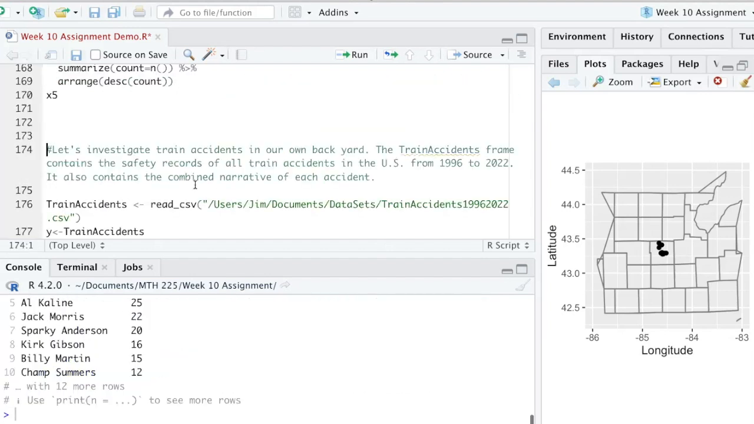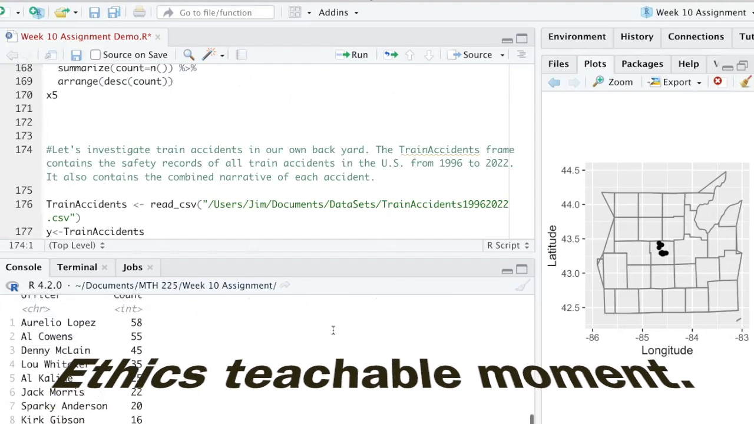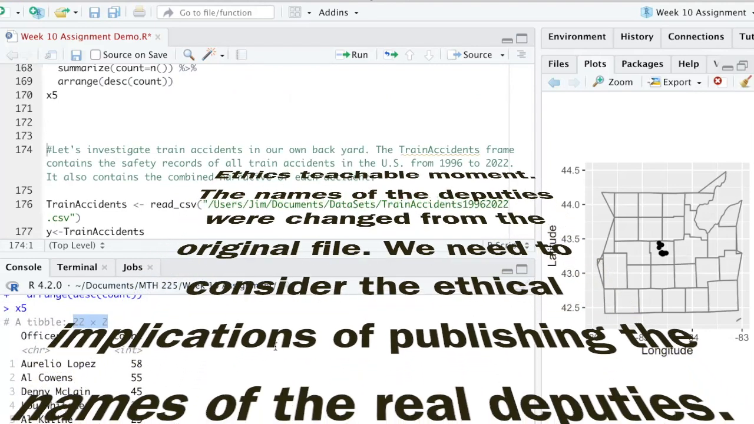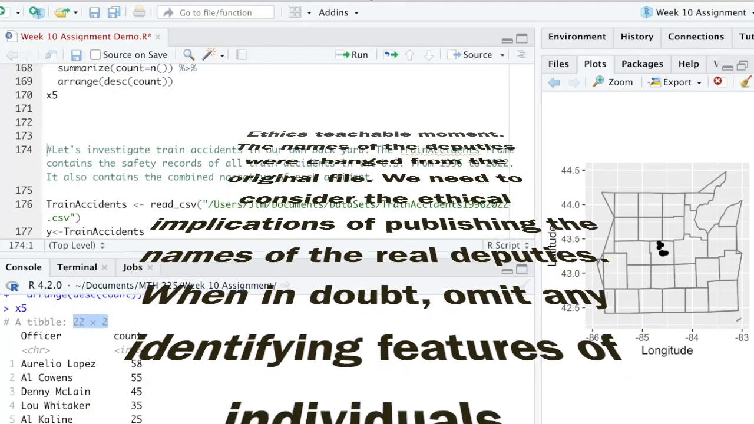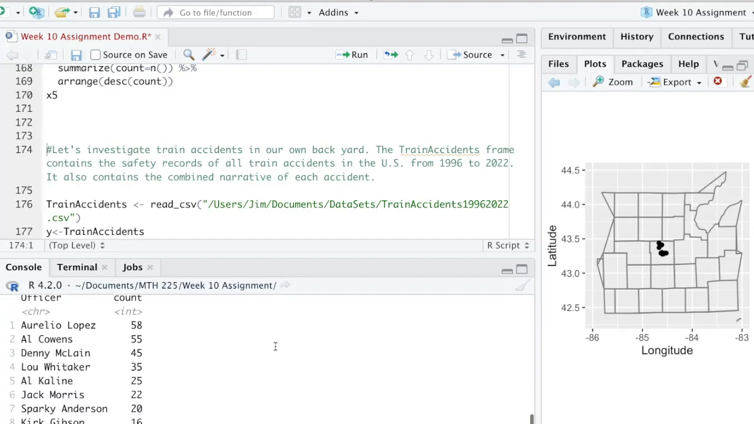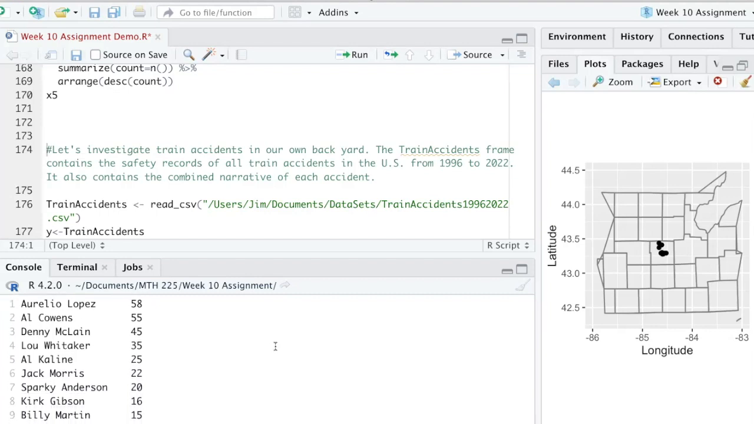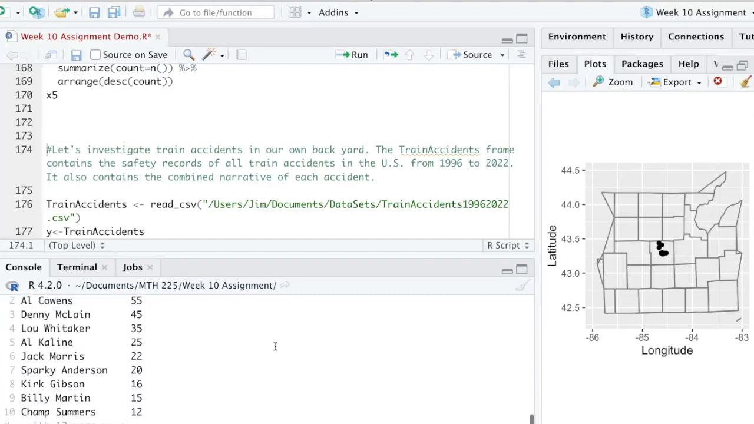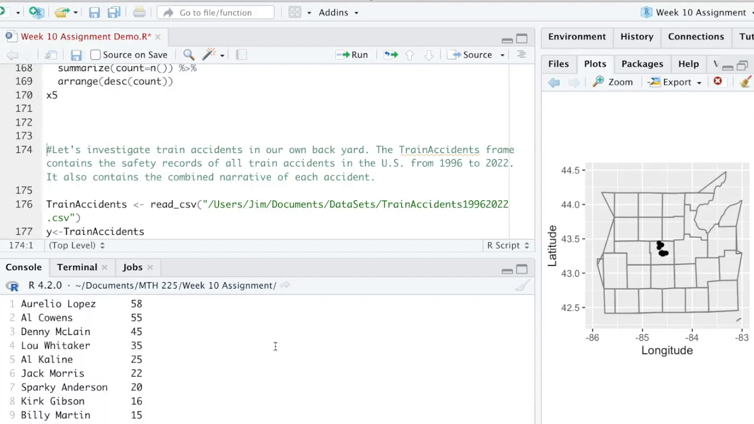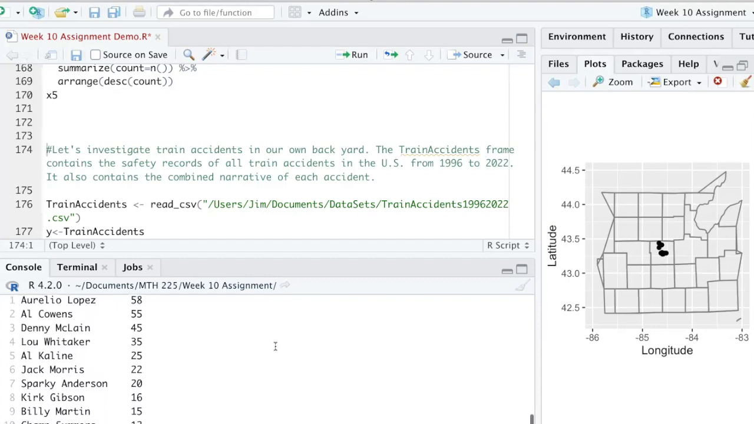All right, and then this is what it would look like. So we can see here that there are 22 officers total, and it looks like all of them give this kind of ticket. But Aurelio Lopez gives the most, followed by Al Cowens and Denny McLean. This is probably related to the number of ticket stops. So if you have more ticket stops, you're going to have more tickets given for failure to produce insurance.